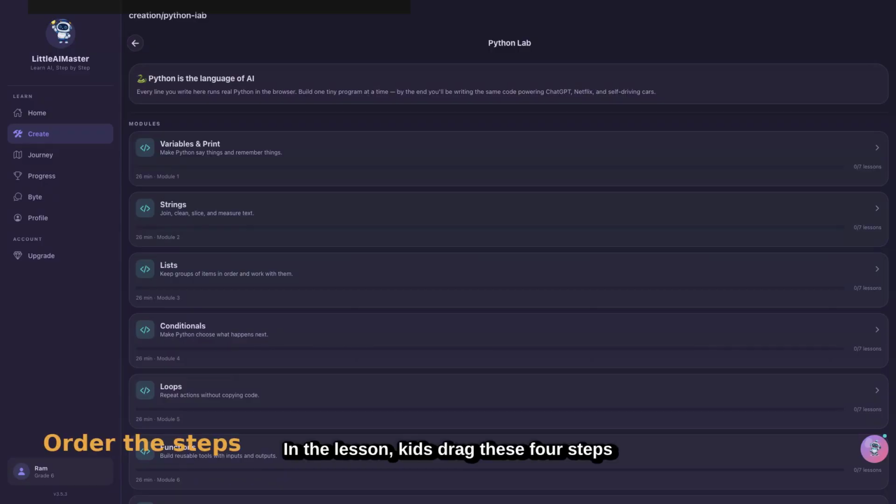In the lesson, kids drag these 4 steps into the right order themselves. Get the sequence wrong, and the tree makes no sense. Get it right, and you've just thought exactly like a programmer. This is computational thinking, and 11-year-olds are nailing it.